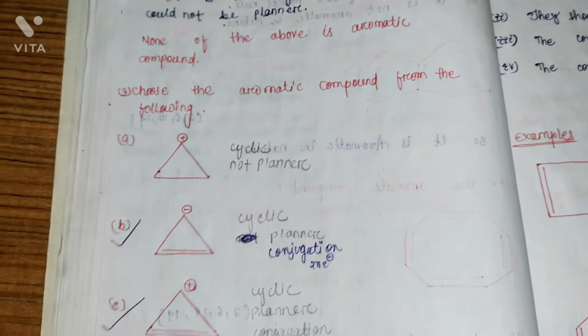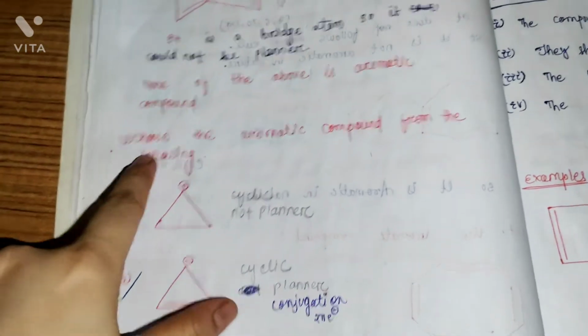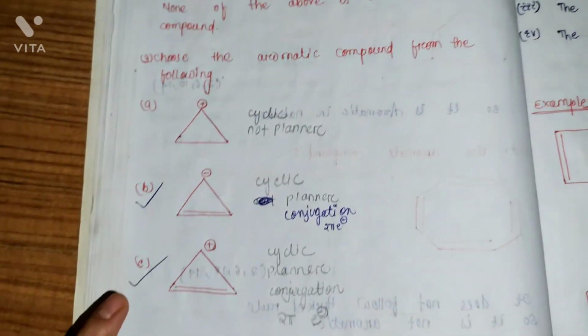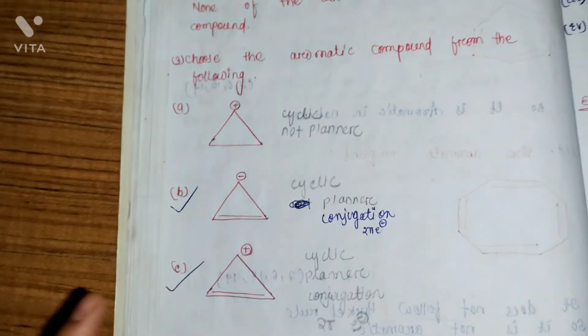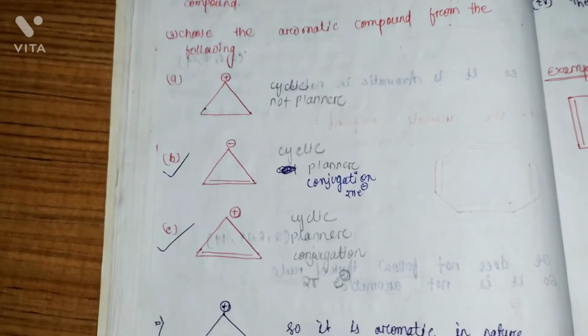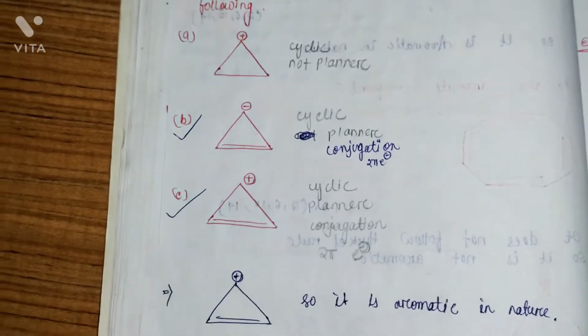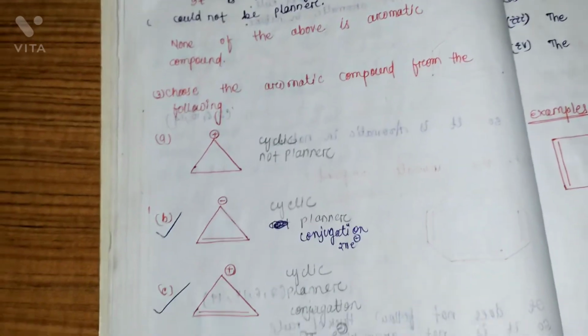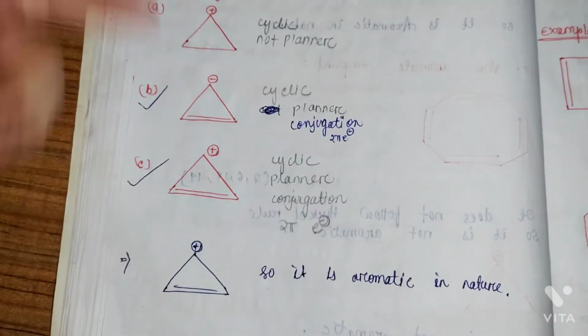So let us come to the second question, that is: choose the aromatic compound from the following. Which of the following is aromatic? Okay. So for aromaticity, you have to check cyclic, planar, then conjugation, then Huckel's rule. Okay. So you should check it and do it on your own knowledge, and match it with this answer.